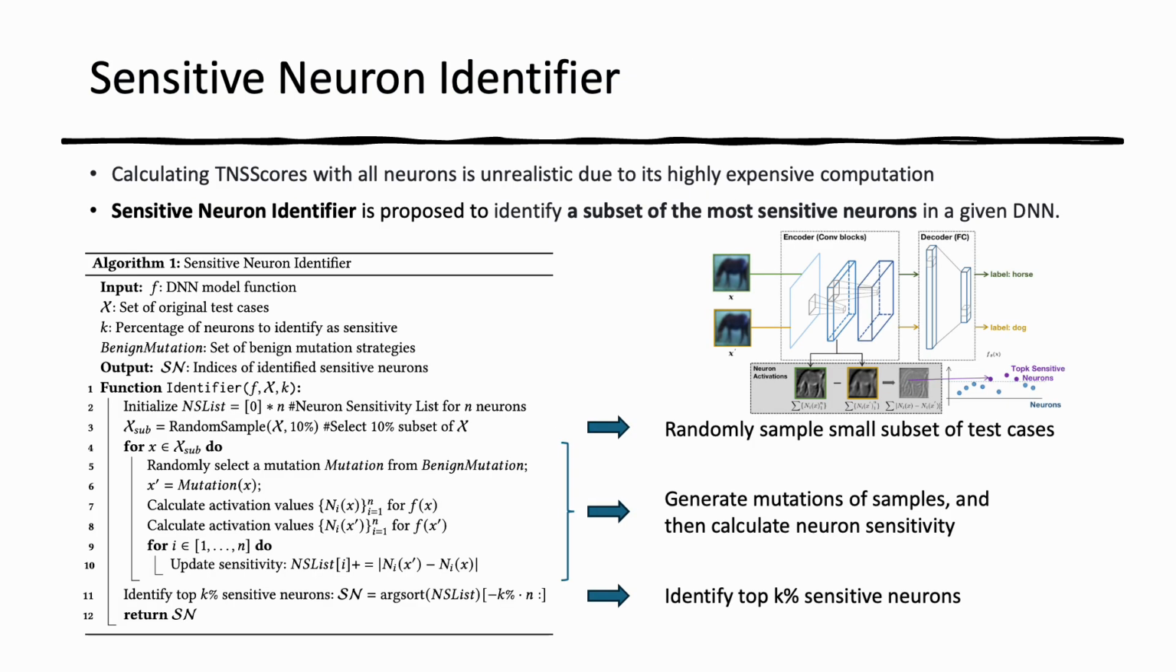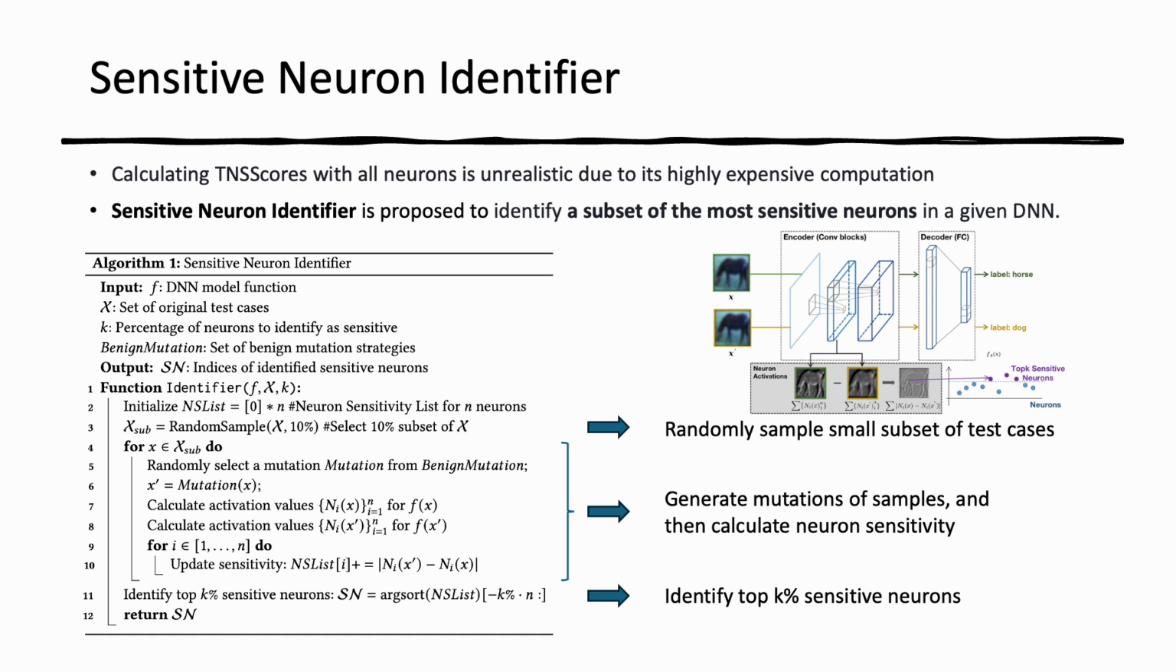Calculating TNS scores with all neurons can be computationally expensive for large DNNs. To address this challenge, we propose the sensitive neuron identifier. This technique efficiently identifies the most sensitive subset of neurons in a given DNN that contribute the most to the model's output. As shown in Algorithm 1, the sensitive neuron identifier takes the following key steps. First, it randomly samples a small subset, such as 10%, of the original test cases. This allows it to estimate neuron sensitivity patterns from a representative subset, saving significant computation.